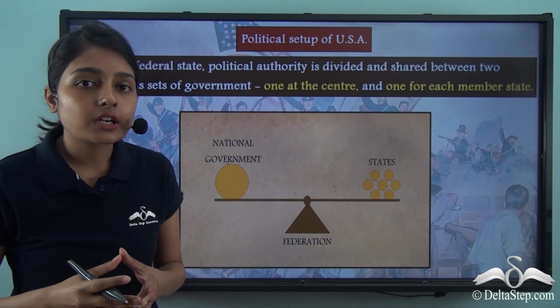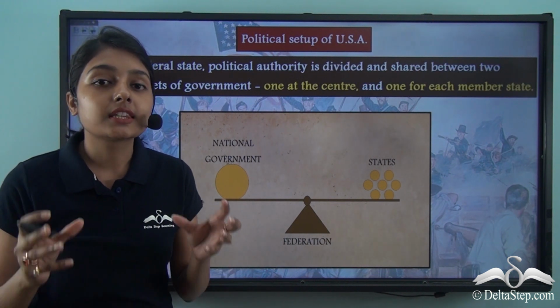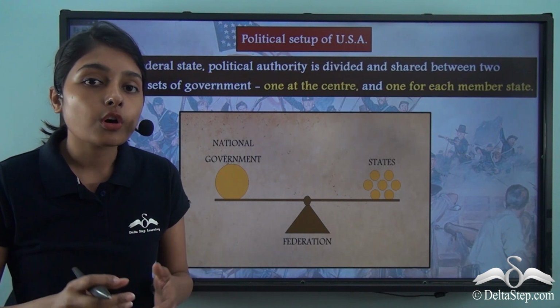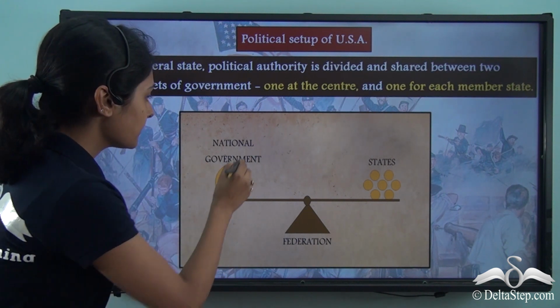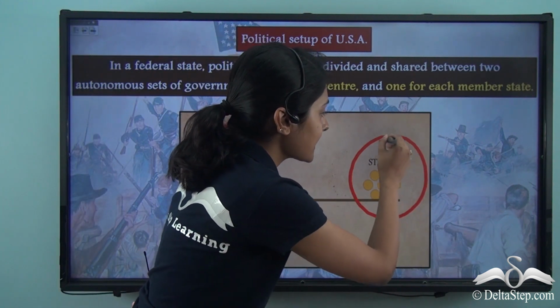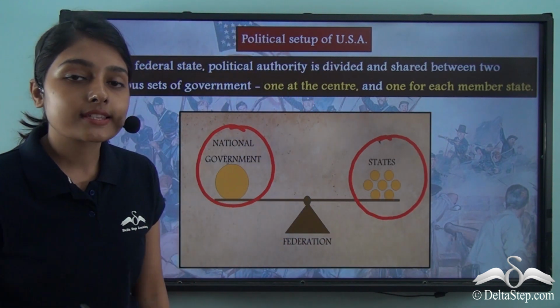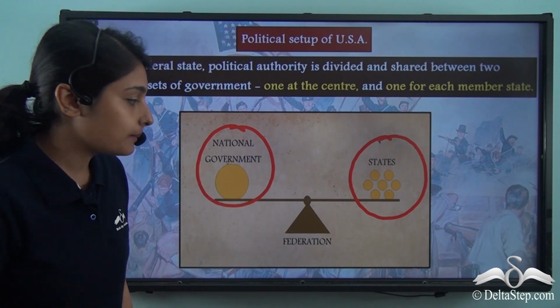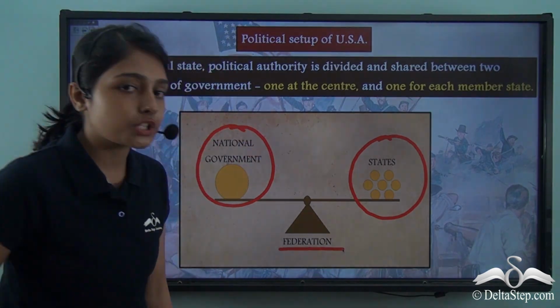This federal system of government implies that there would be two autonomous bodies. These two autonomous bodies would be the national government and the government that exists at the level of the states. These two governments together make up a federation.